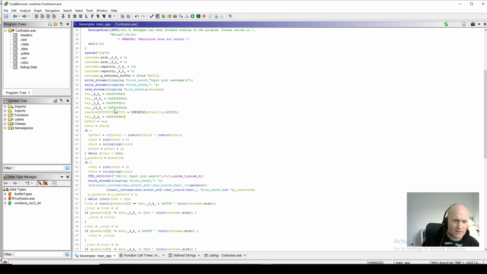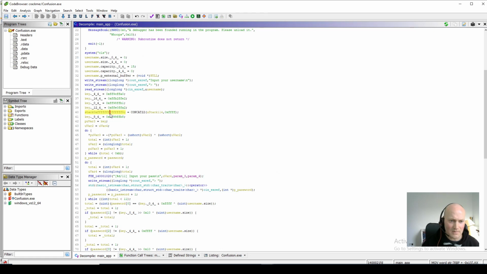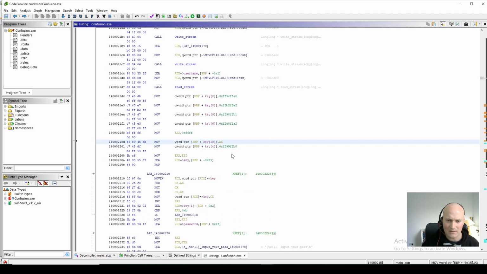If we look at the assembly view, Ghidra has picked up this thing here. These functions, Ghidra sometimes makes up a function just to try and express something if it's struggling to decompile it. In this case, it's not quite clear what's going on there, but if you look at the listing, it's clearer because we can see that it's actually just moving a word, so 2 bytes, into key 10. All the other ones look fine, they make sense, but this one just looks a bit odd.